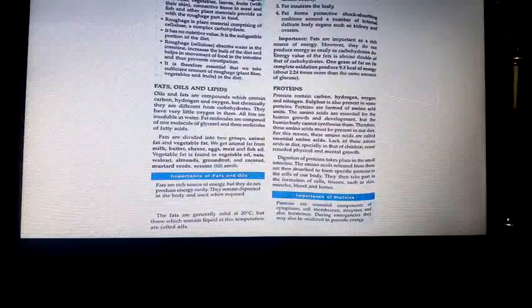Got it? They serve as a solvent for the fat soluble vitamins. Otherwise, fat soluble vitamins will not be absorbed. They will go as a waste. Got it? There are two kinds of vitamins, water soluble and fat soluble. Is that clear?